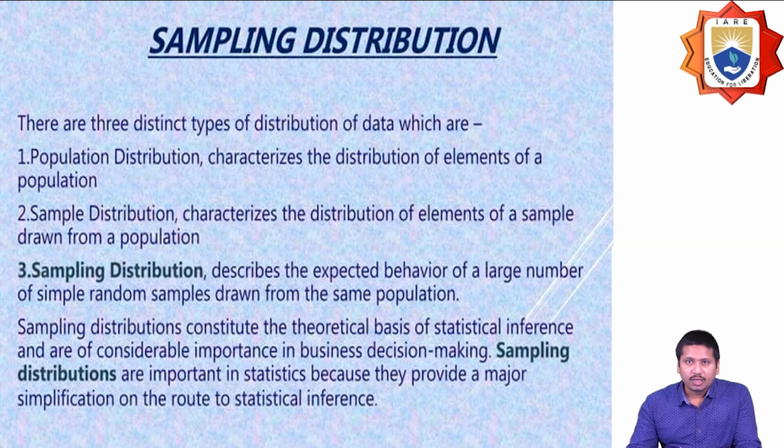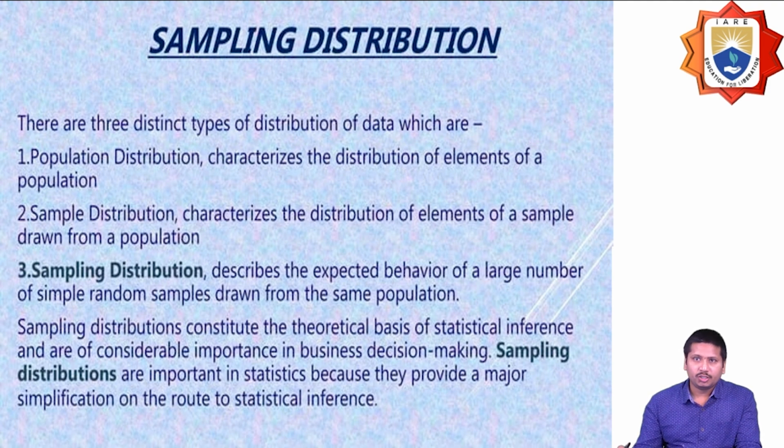When it comes to sampling distribution, there are three distinct types of distribution of data: population distribution, sample distribution, and sampling distribution.